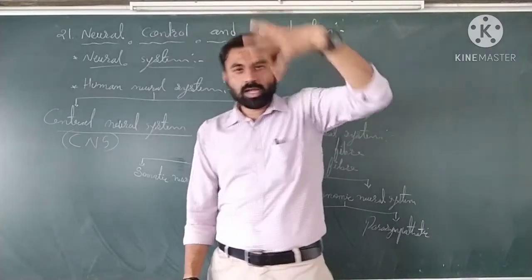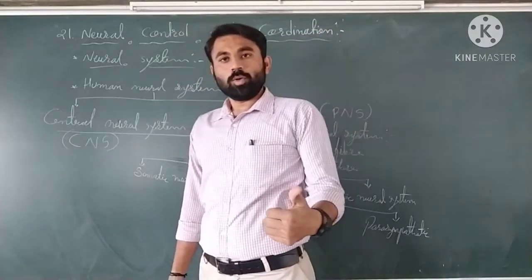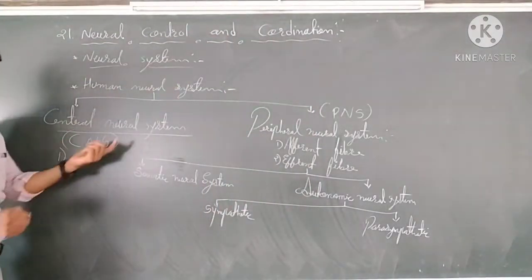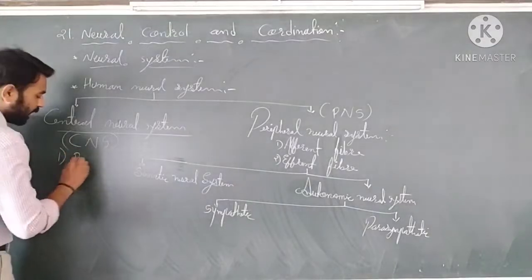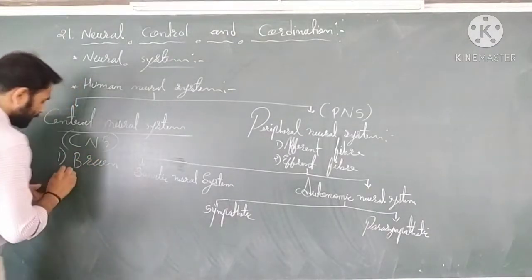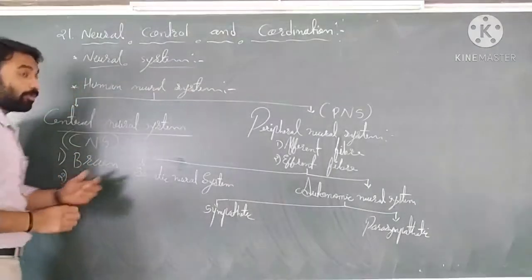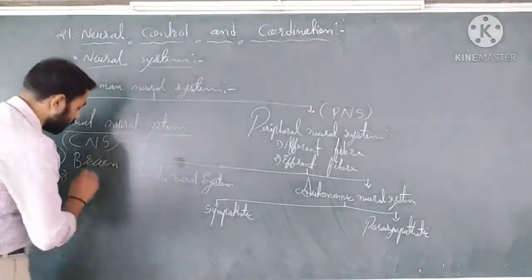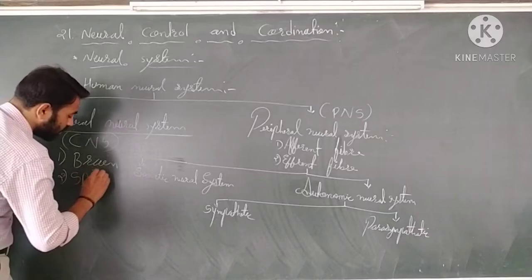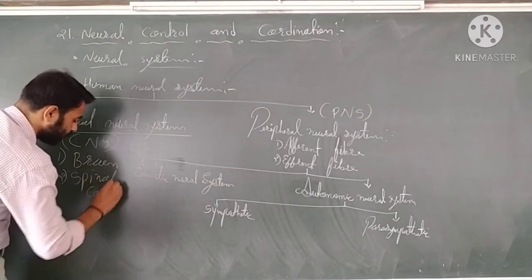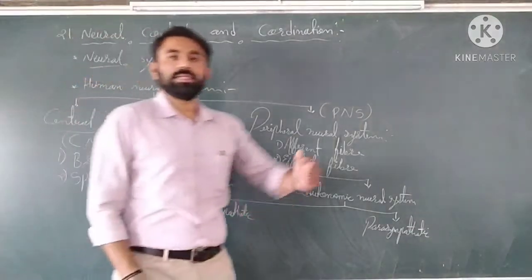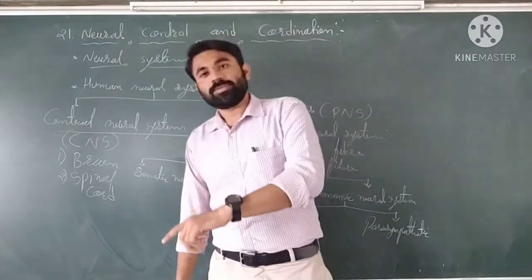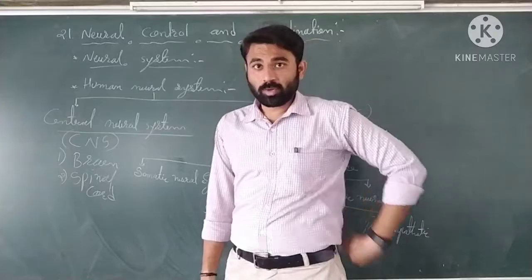The first one is the brain, and the second one is the spinal cord. The vertebral column is a protective cover present around the spinal cord. So the brain is the main part, which is protected by the skull, and the spinal cord is protected by your vertebral column.